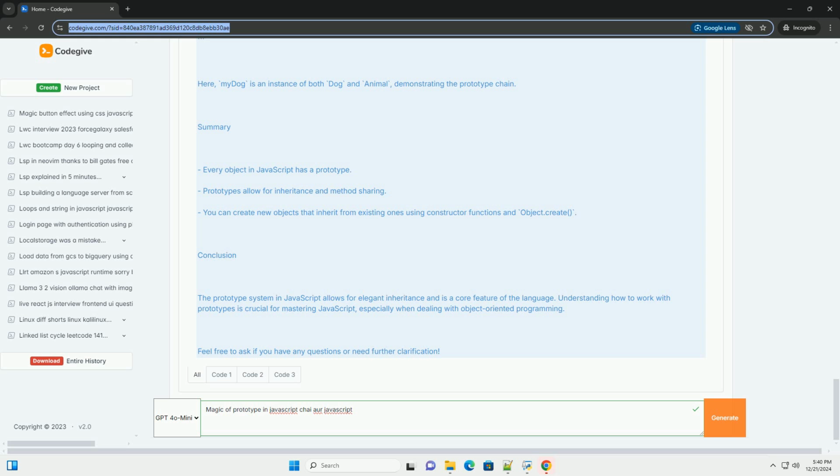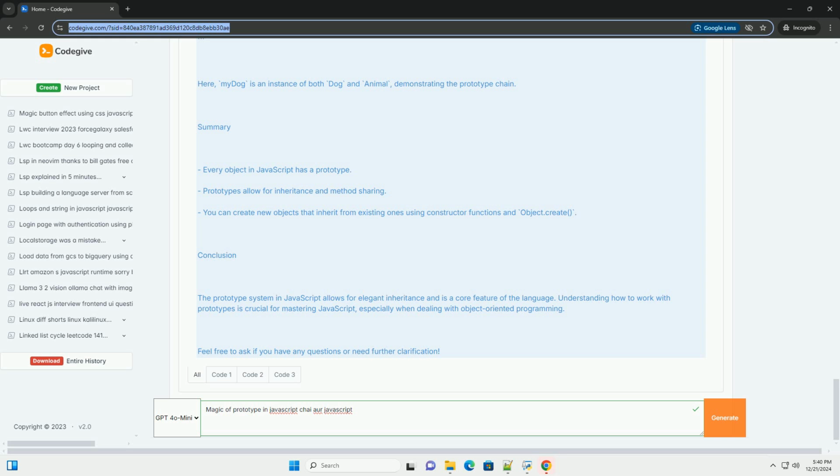// adding a specific method to Dog. Dog.prototype.speak = function() { console.log(this.name + " barks"); } // creating an instance of Dog. const myDog = new Dog("Rex"); myDog.speak(); // Rex barks.